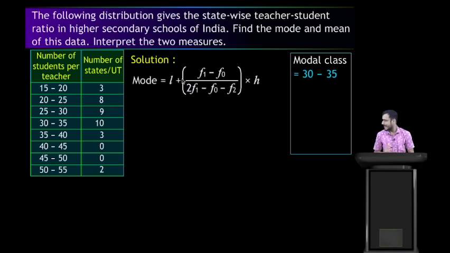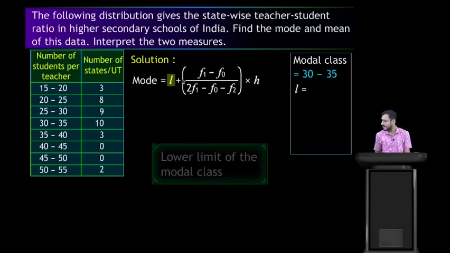Yes, correct. Mode = L + (F1 - F0) / (2F1 - F0 - F2) × H. You can see here F1 and F0, and the same in the denominator, F1 and F0, then minus F2, into H. So you can learn it easily. Now here L is the lower limit of the class, that is 30.